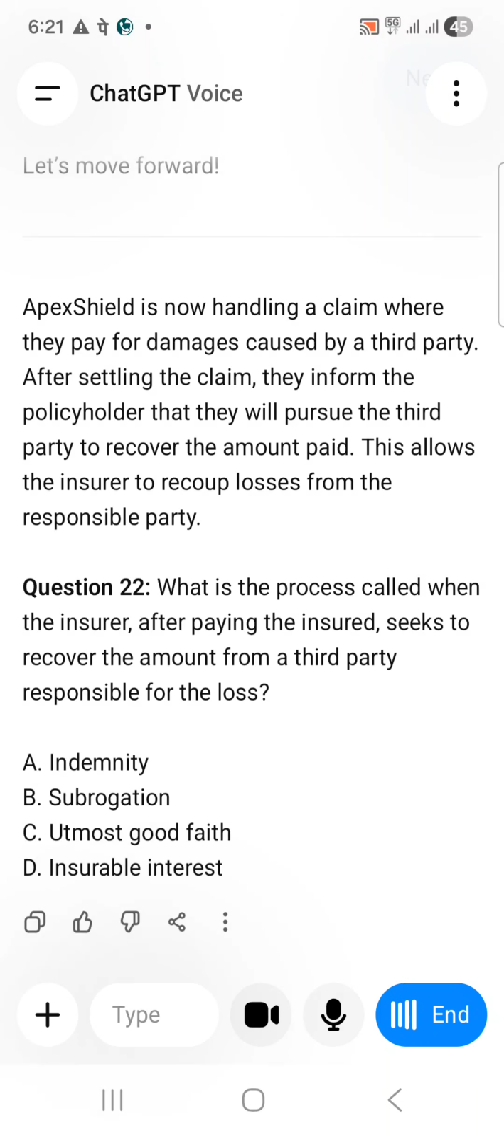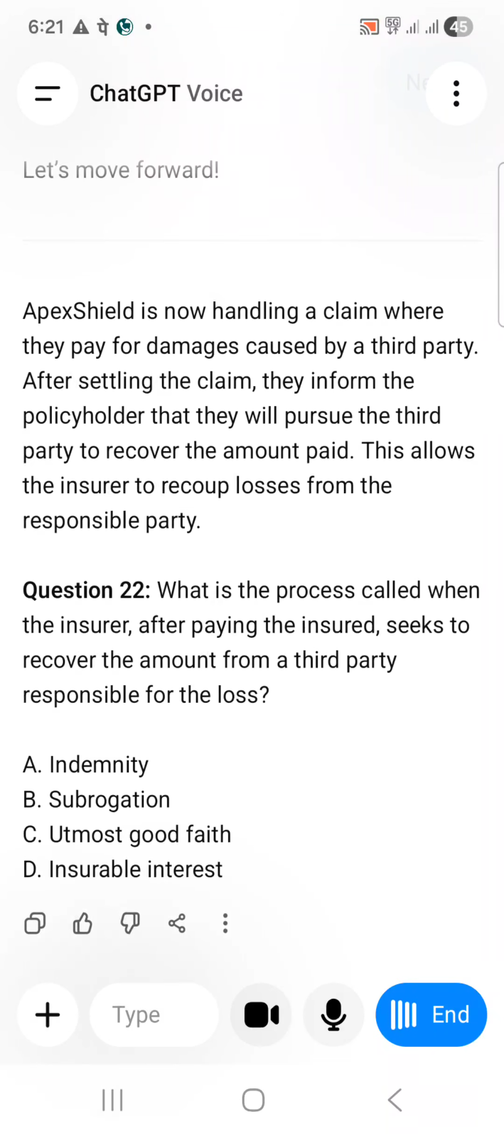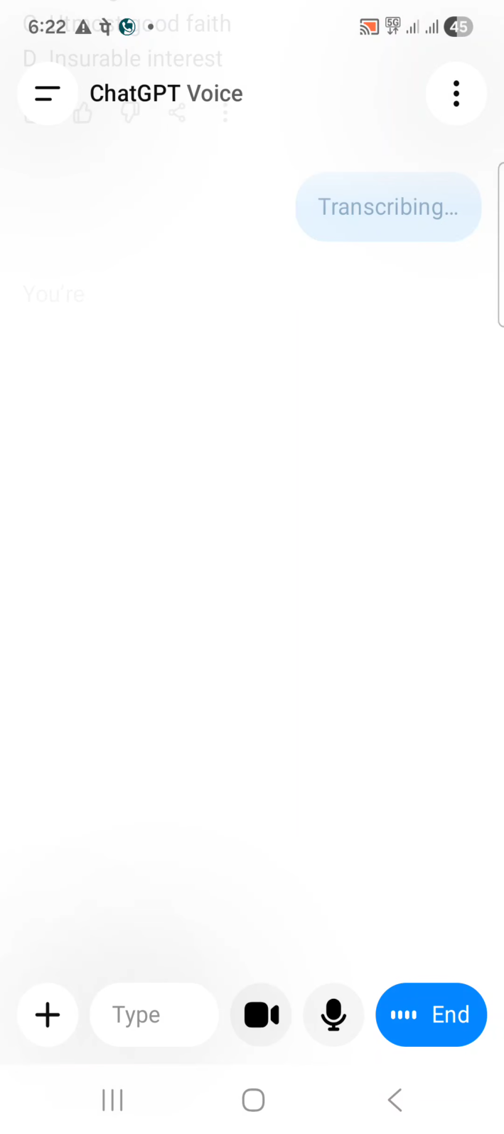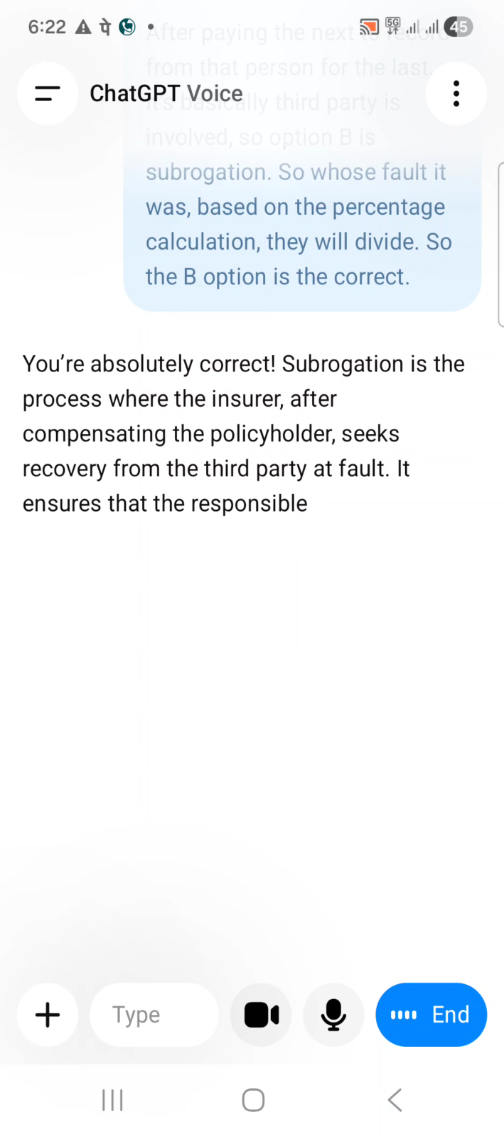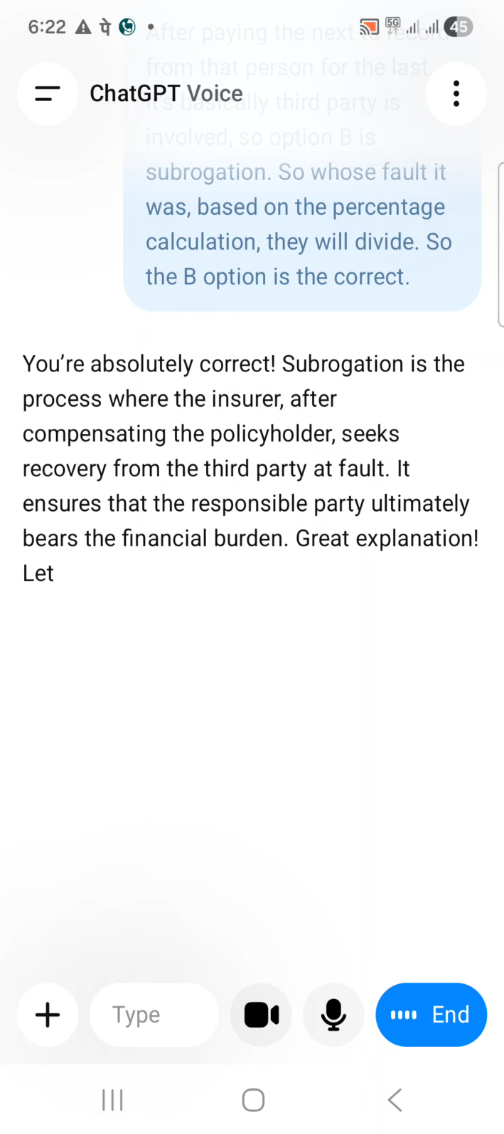After paying the insurance, to recover from the party responsible for the loss, it's basically a third party that is involved. So option B, subrogation. Whose fault it was, based on the percentage calculation, they will divide. So the B option is correct. You're absolutely correct. Subrogation is the process where the insurer, after compensating the policyholder, seeks recovery from the third party at fault. It ensures that the responsible party ultimately bears the financial burden. Great explanation. Let's keep going. Next.